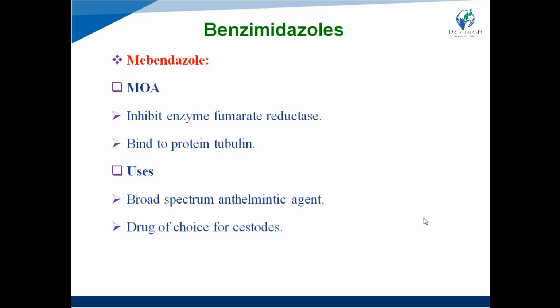Now uses, it is a broad spectrum anthelmintic agent, right? And it is the drug of choice for cestodes, infection of tapeworms. Because of its poor solubility, it concentrates in the colon and exerts fewer side effects.